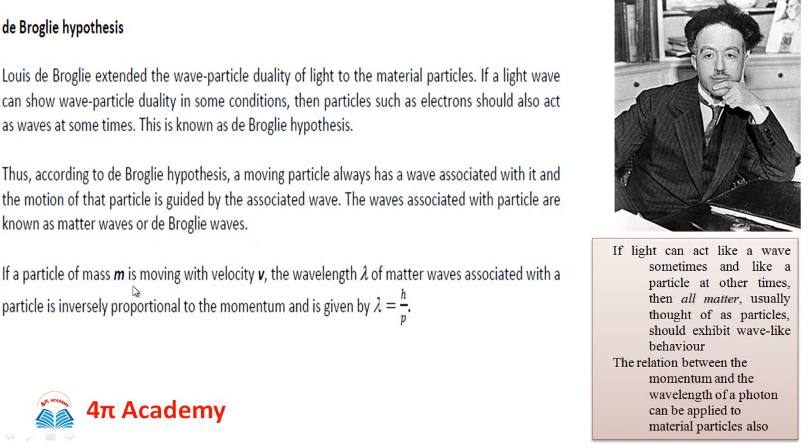If a particle of mass m is moving with velocity v, the wavelength lambda of the matter wave associated with the particle is inversely proportional to the momentum and is given by lambda is equal to h upon p, or h upon mv. If you look at this equation very carefully, on the left hand side there is lambda, that is wavelength, while on the right hand side h is just Planck's constant, and p is momentum.